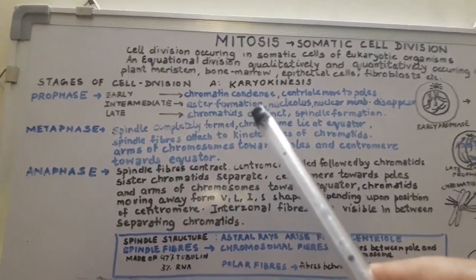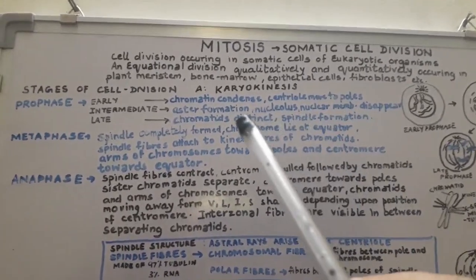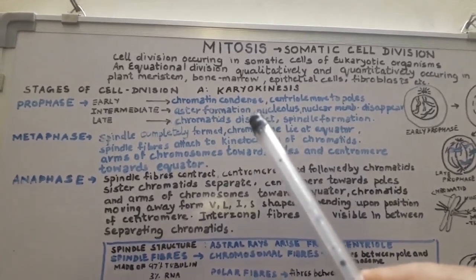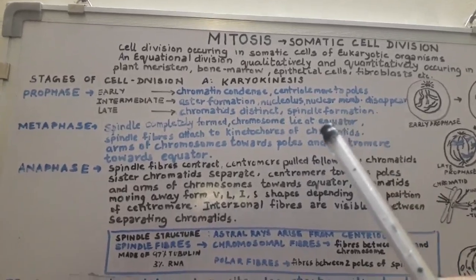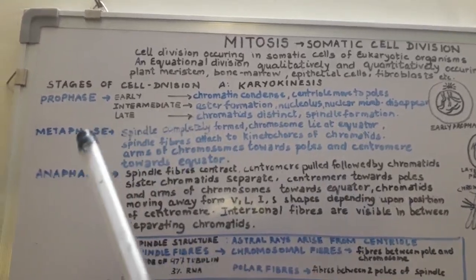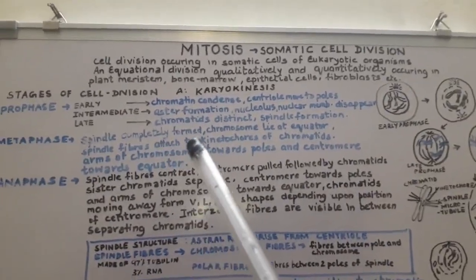Then asters are formed, and the nucleolus and nuclear membrane will disappear. By the time of late prophase, the chromatids are clearly, distinctly visible. Spindle formation from the asters may start taking place. Now when we reach the metaphase stage, spindles have been completely formed.